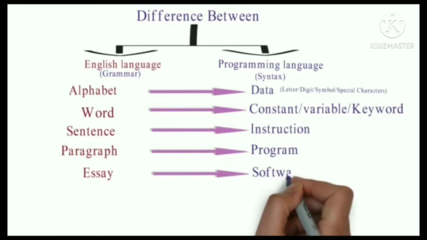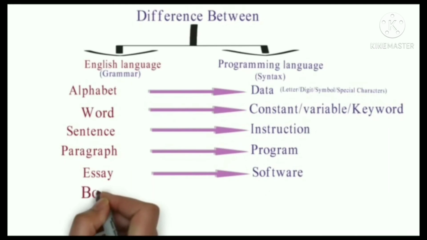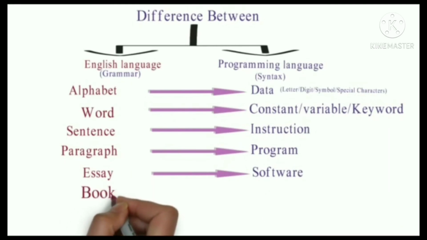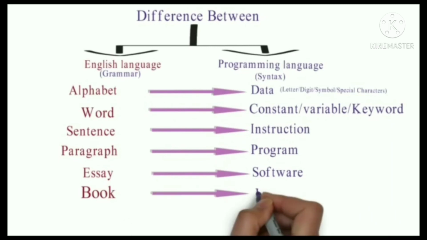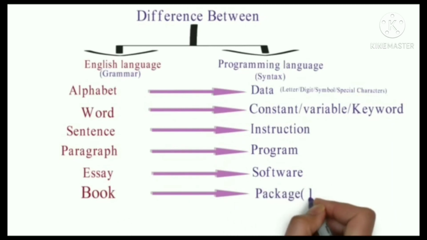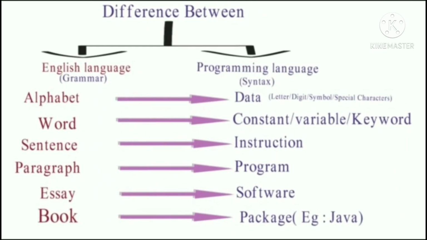And in the English language we have to study book, that is a collection of essays or letters. And in the programming language at the last we have to study package, and Java is one example of a package. So in this way we can learn the programming language in a sequential way, step by step. First we have to study data, then constant, variable, keyword, then instructions, then program, software and finally the package.